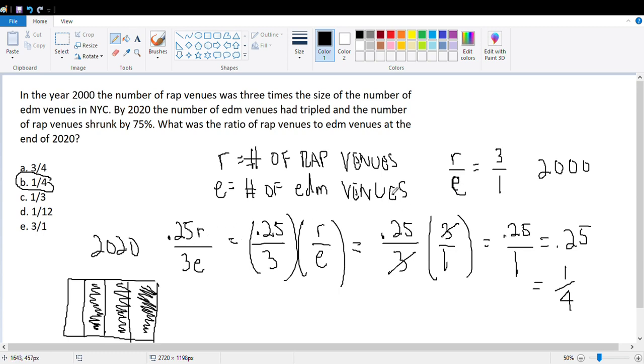And the top part, the rap venues, decreased by 75%. But decreasing by 75% is basically the same as saying that we're left with just 25%. So that's why I wrote 0.25R. We simplified by separating into two fractions. We noticed that R over E was already obtained before. We substituted and then we just simplified. And we got 1 over 4. And that's the answer. That was Bomb 15.